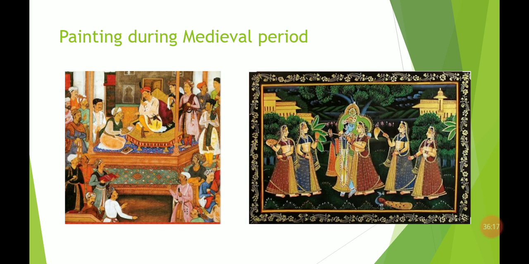Now you can see the pictures there. There is one Mughal emperor sitting on a raised platform, and around him a lot of people are sitting or standing just beside him. Another painting is of Hindu realism, showing Radha Krishna and their other gopikas. So these are the pictures or paintings from the medieval period.